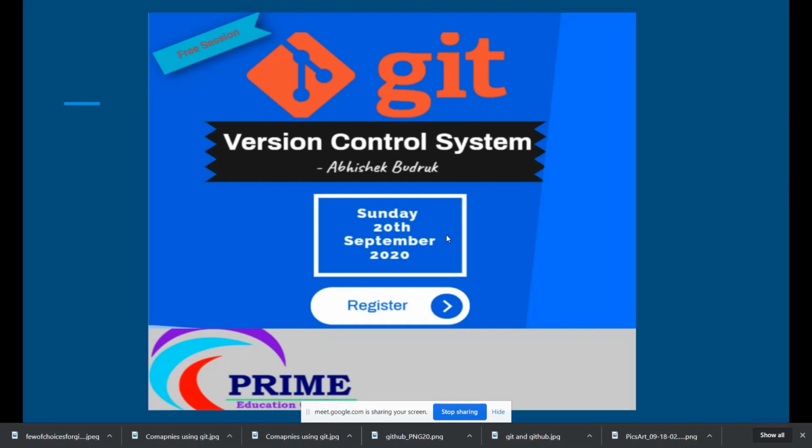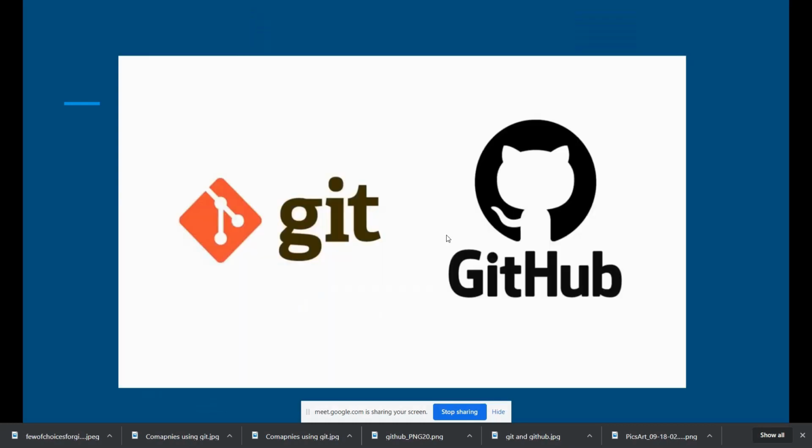So let's begin with this session, that is Git version control system. Before understanding what is Git, we should be very clear about two parts here, that is Git and GitHub. First, we'll understand what is Git, and then we'll go on to what is GitHub. And whoever faces a problem, like if you are not understanding, or if my voice is not audible clearly, can unmute the mic and then speak.